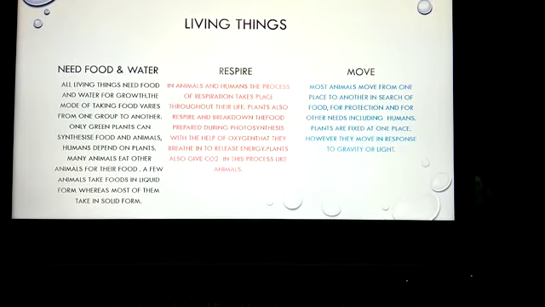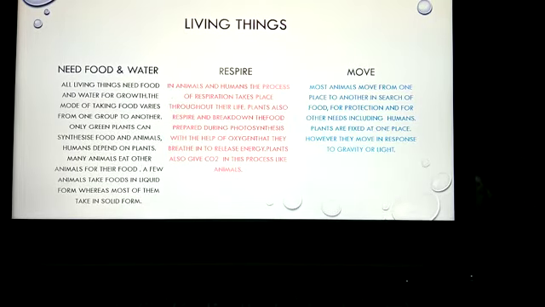The next one is they move. Animals move, and humans also move. We cannot observe the movement of the plants, but we can see very clearly that most of the animals and humans move. Most of the animals move from one place to another in search of food, for protection, and for other needs, including humans, like us.